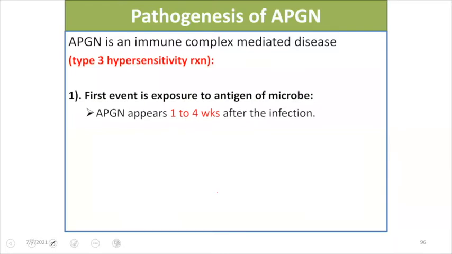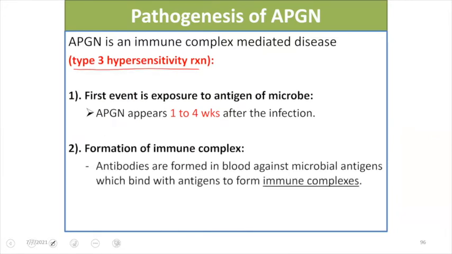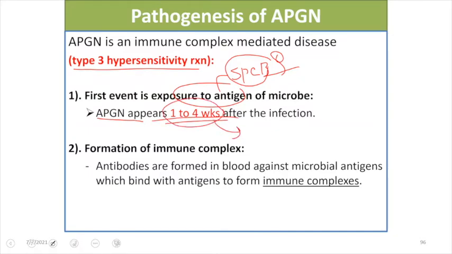The pathogenesis, as I've already discussed, I'm going fast because I've already discussed all these parameters, right? It is a type 3 hypersensitivity reaction, where the first event is exposure of antigen, and this antigen is SPEB antigen. So it must be noted because it will be asked in MCQ. The acute proliferative glomerulonephritis will happen 1 to 4 weeks after the infection, and this is our lag period, because it takes this much time to generate the antibodies against this antigen, right? So because of this, there is the presence of a lag period.